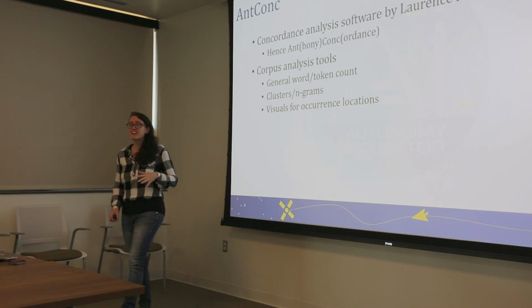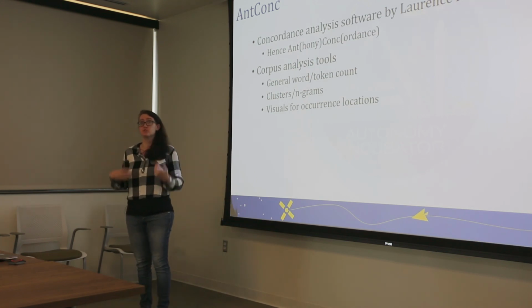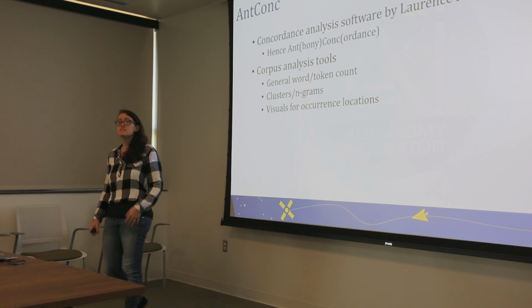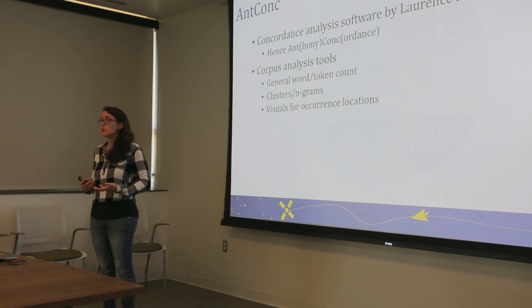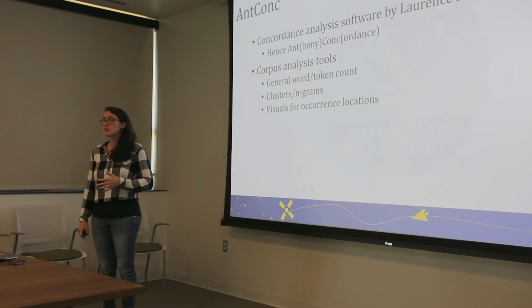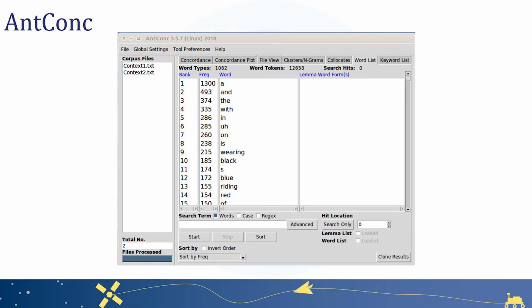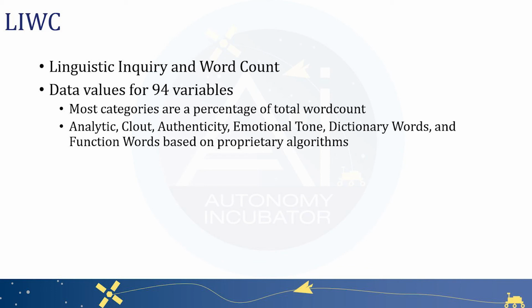But this basically analyzes a corpus of text, a corpus of descriptions, and it helps us see information on general word count: how many words are spoken, how many words are typed, in what context. But it also lets us see things like clusters, n-grams, tokens, how many different types of words. And it gives us some interesting, not great, but interesting visuals to help us with this comparison instead of just looking at numbers. This is what it looks like. It's nothing fancy.